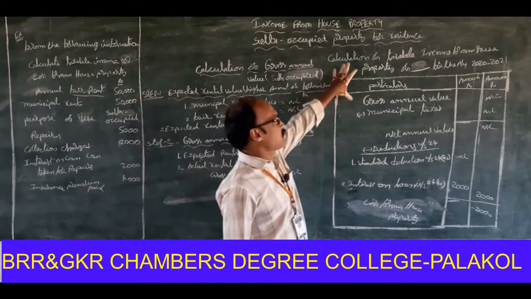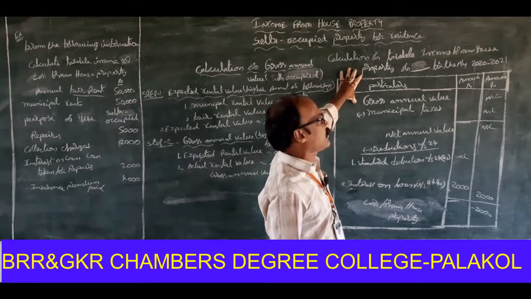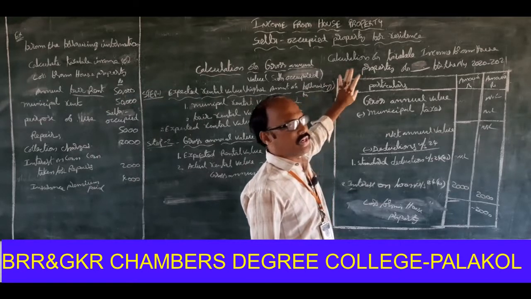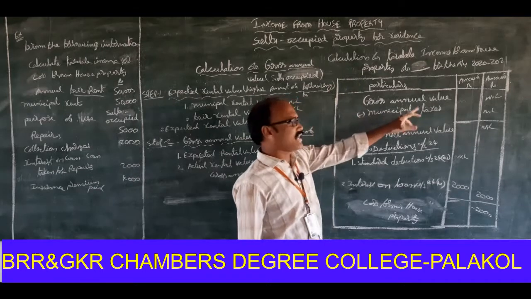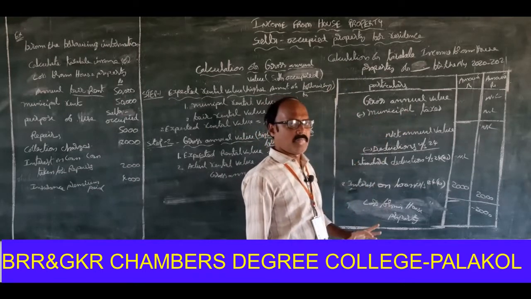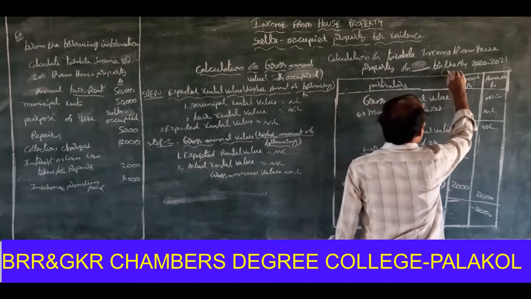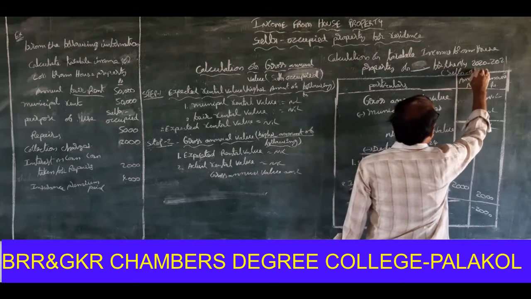Calculation of taxable income from the house property of dash for the assessment year 2020-21. First one, gross annual value nil. Next one, municipal taxes nil, because it is self-occupied, that's why, in brackets, self-occupied.